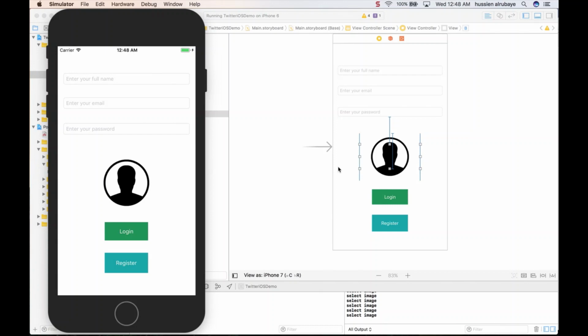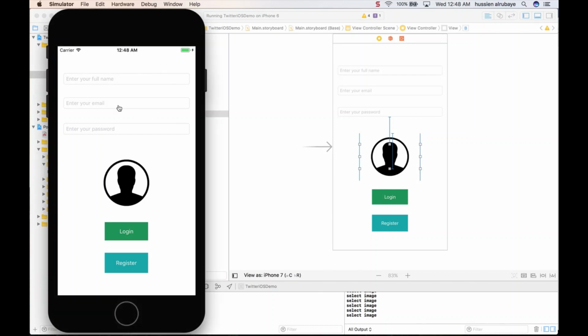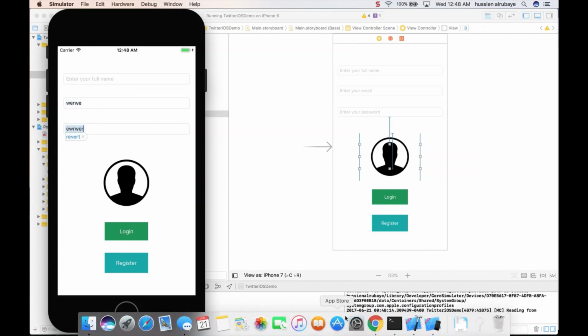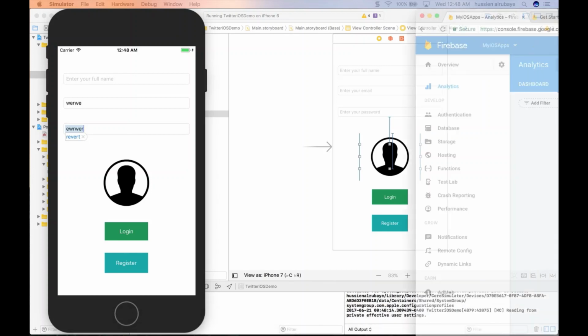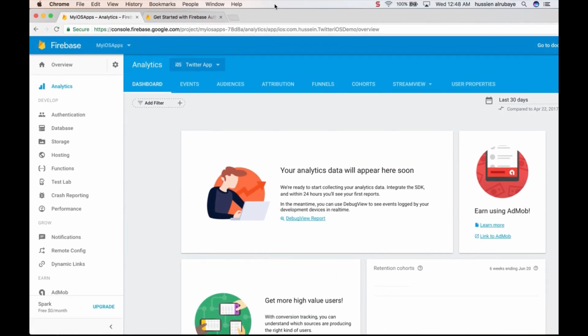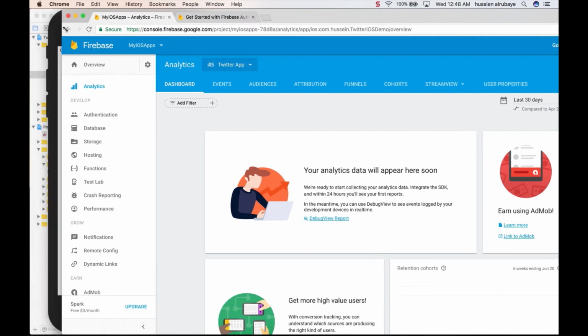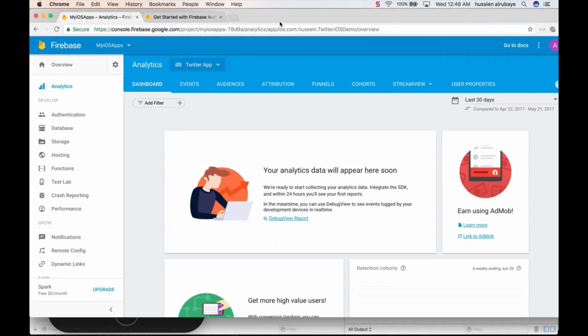Hey again. What I want to do in this video is enable users to log in. So he could enter his email here, enter his password here, click login, and he will be able to log in. So how will he be able to log in? If I just go to the Firebase console that I have, which is this console, hopefully minimized in such a way that you can see the screen.